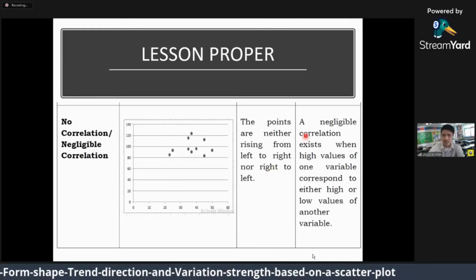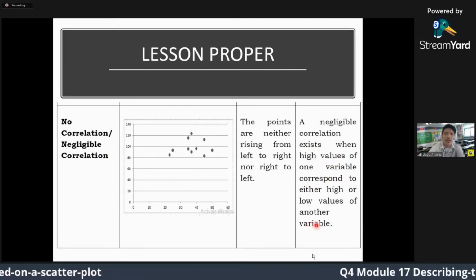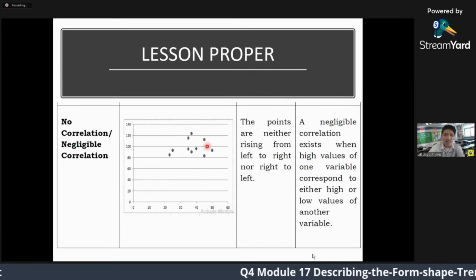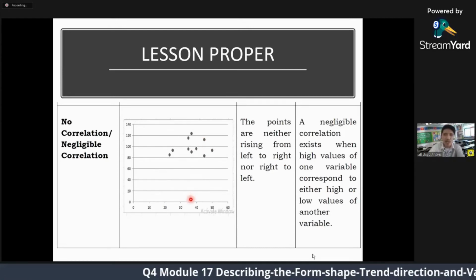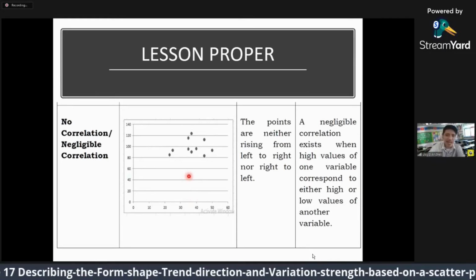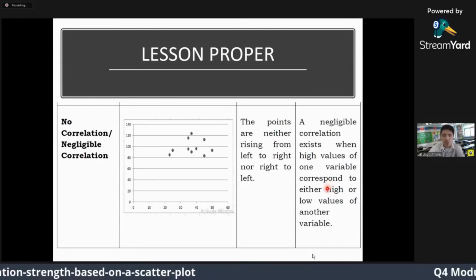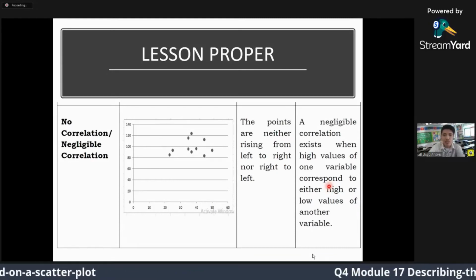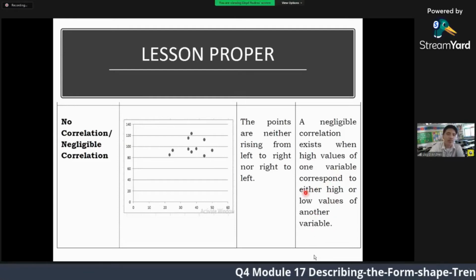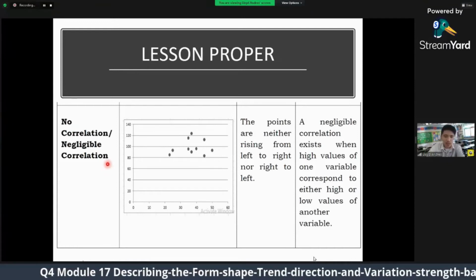A negligible correlation exists when high values of one variable correspond to either high or low values of another variable. Meaning, dili ka makakuha og trend nga kung high po siya, kung low po siya. Di siya consistent ang iyang trend. So, ang high values pwede mo correspond to high or low. Or low values pwede mo correspond to high or low po nga another variable. So, that is no correlation or negligible correlation.